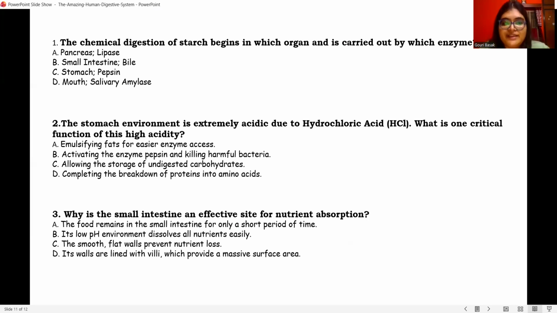Okay. The last question. Why is the small intestine an effective site for nutrient absorption? Tell me. Yes, option D. Its walls are lined with villi, which provide a massive surface area.